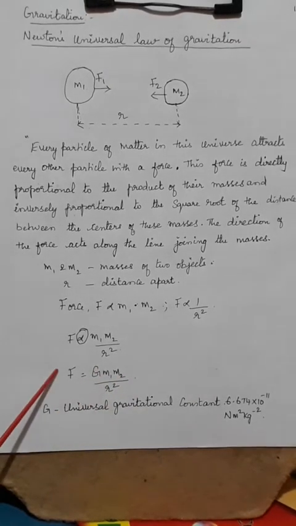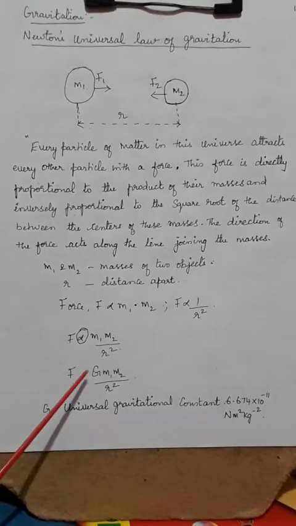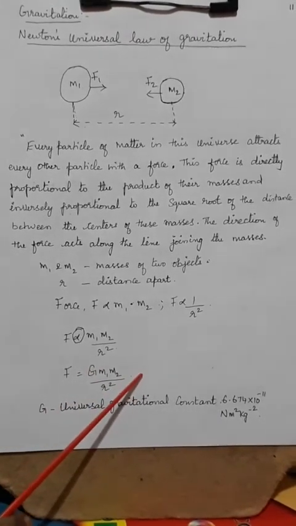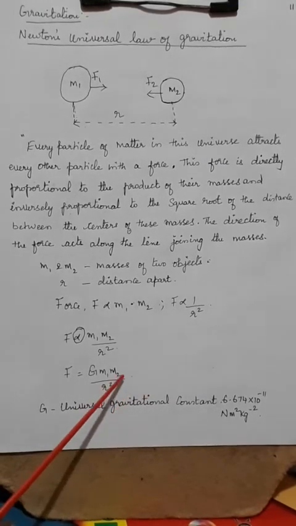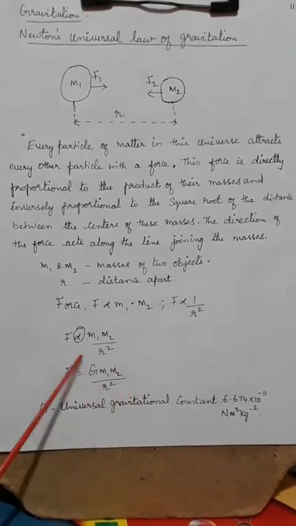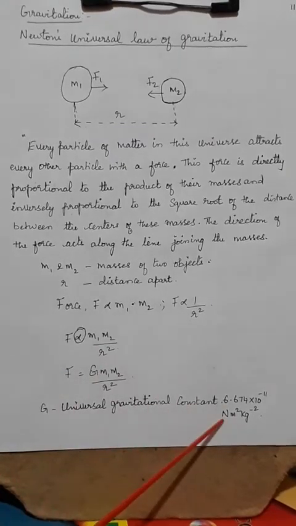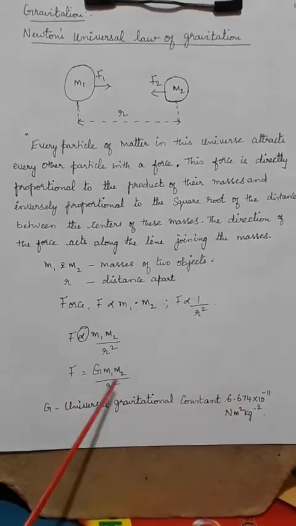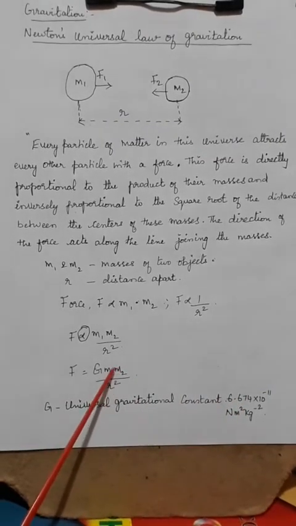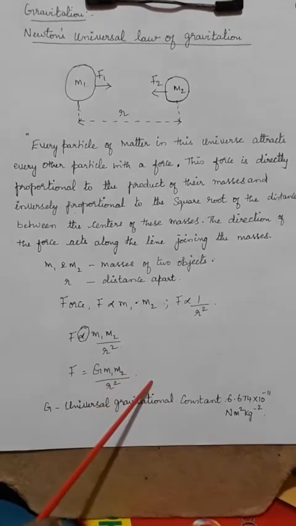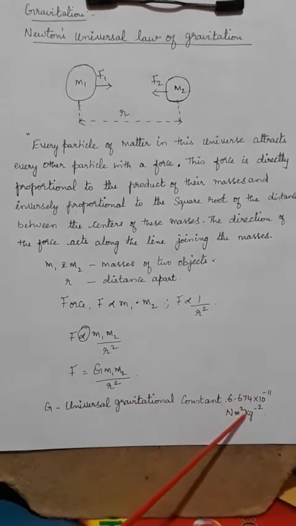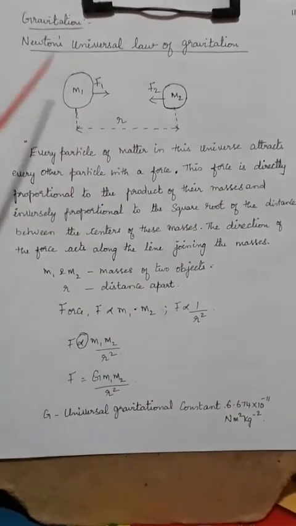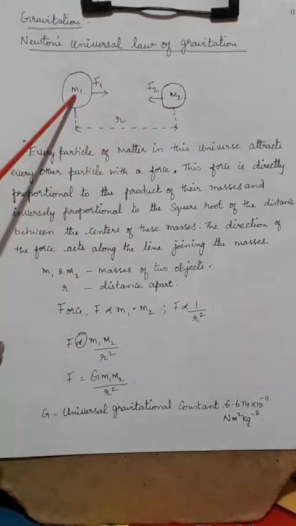So if this G is taken on the left-hand side, what happens? You take G alone on this side, and r² will come to the numerator, and F will be in the numerator. m1 and m2 will go to the denominator. So F is Newton unit, then you have r², so you have meter square, then you have m1 into m2, so kilogram into kilogram, but it is in the denominator, so it is per kilogram square. Okay, so this is how even in the universe any particle is going to get attracted.